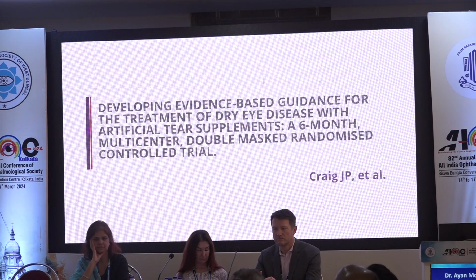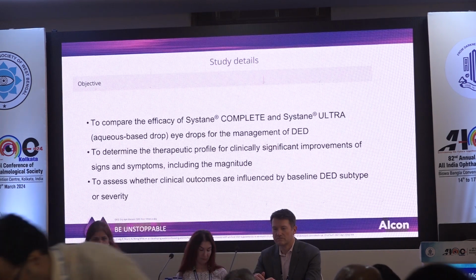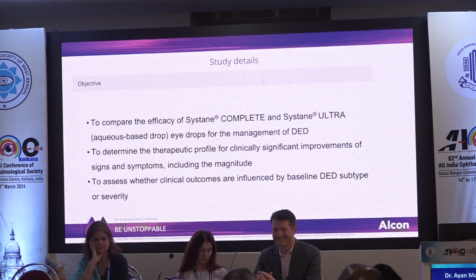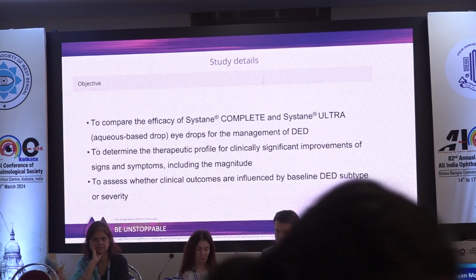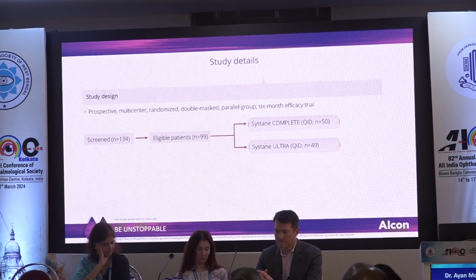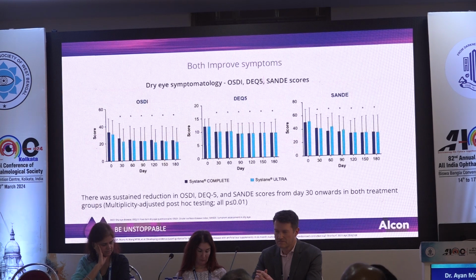Coming to one of the studies by Craig et al., it was to compare the efficacy of Systane Complete and Systane Ultra for management of dry eye disease, to determine the therapeutic profile for clinically significant improvements of signs and symptoms, including the magnitude, and to assess whether the clinical outcomes are influenced by baseline dry eye disease subtype or severity. There were 134 patients in the study, out of which eligible patients were 99. Systane Complete was given in 50 and Systane Ultra in 49.